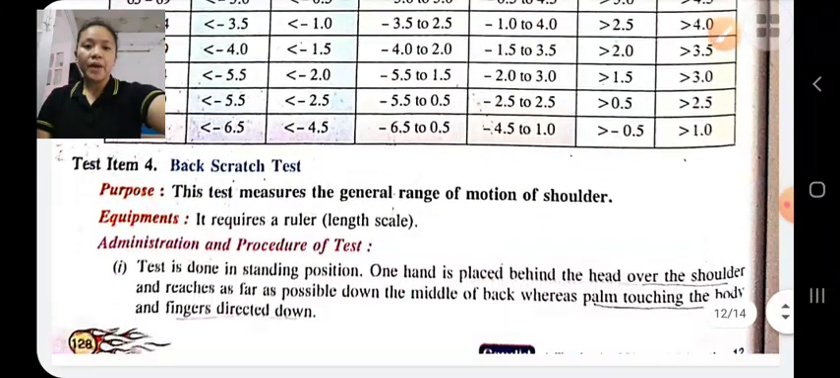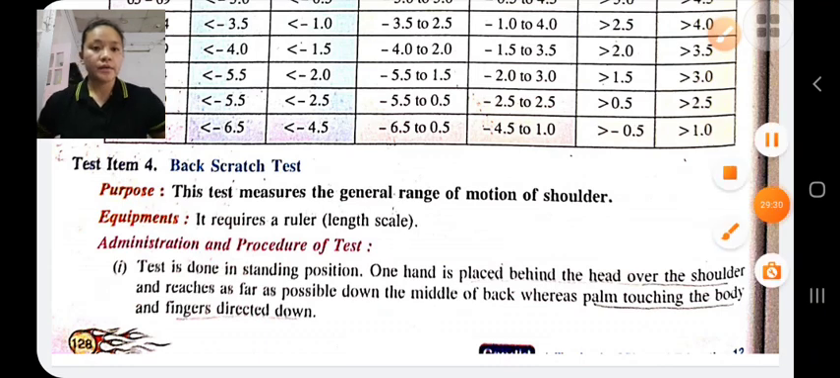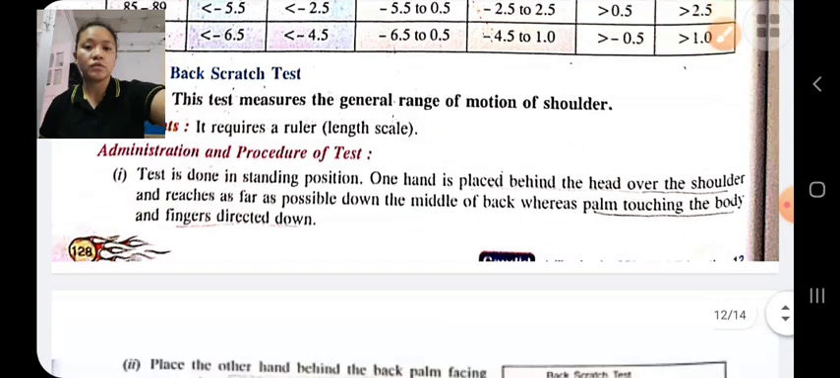Next is the back stretch test. This test is used to measure the general range of motion of the shoulders. In this, we require a measuring scale, and the person has to stand, and one hand is placed behind the head over the shoulder and reaches as far as possible down the middle of the back, with the palm touching the body and the fingers directed down.